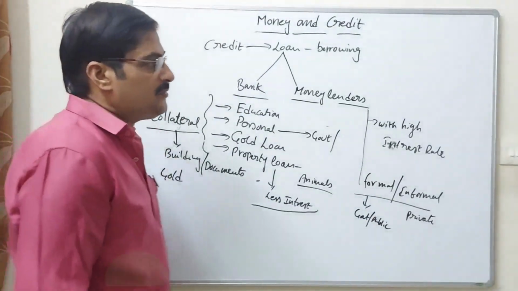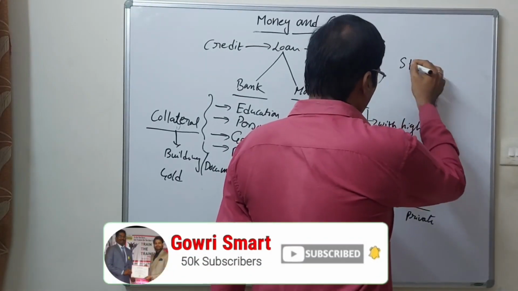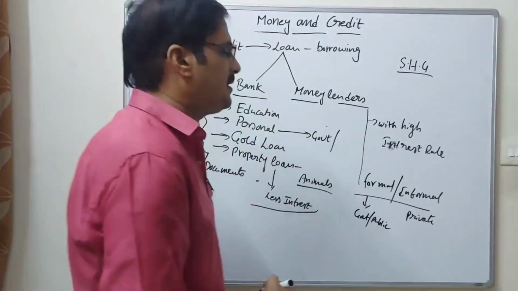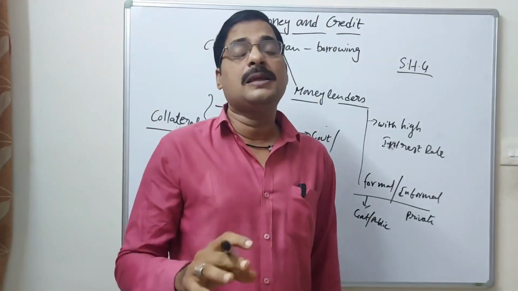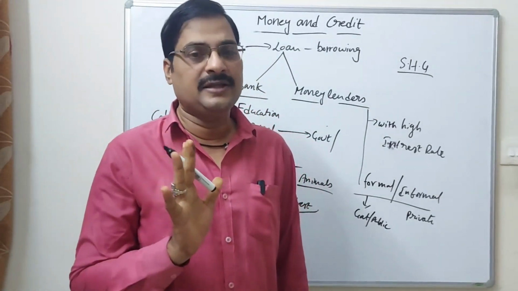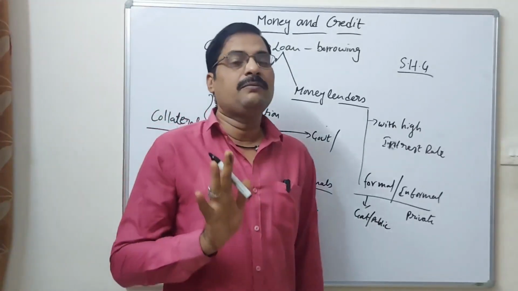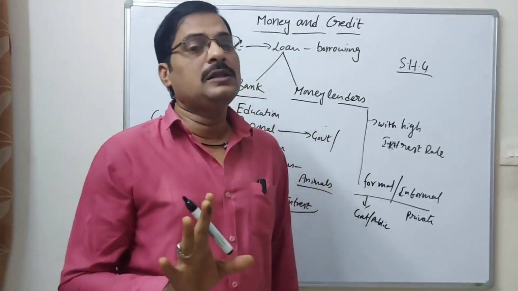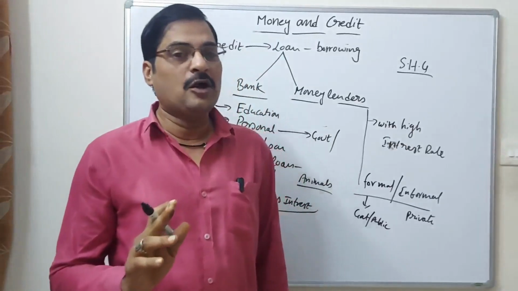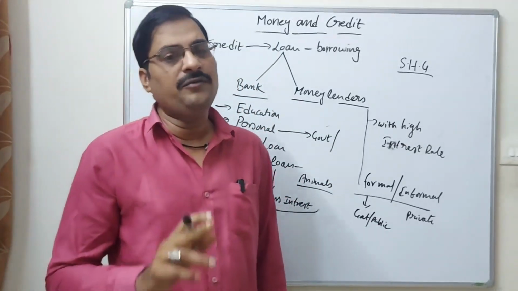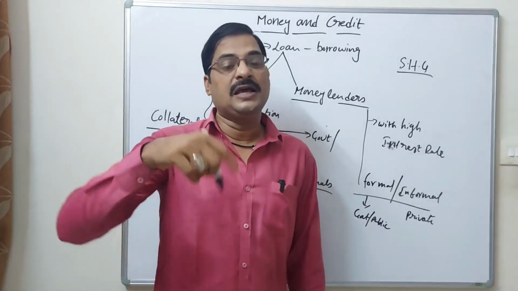According to this situation, we have to discuss one more important thing, the SHG. And before we go to the SHG, we can discuss one more important point, the RBI. All the banks, private banks, government banks, whether formal or informal sector, are under the rules of the RBI, the Reserve Bank of India.